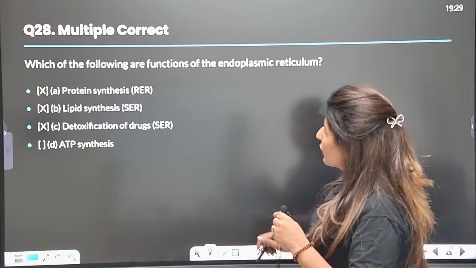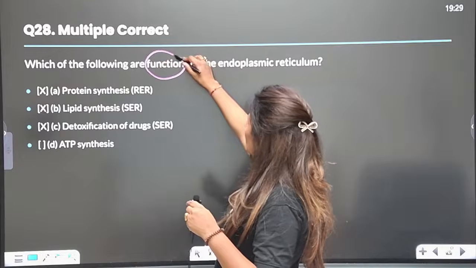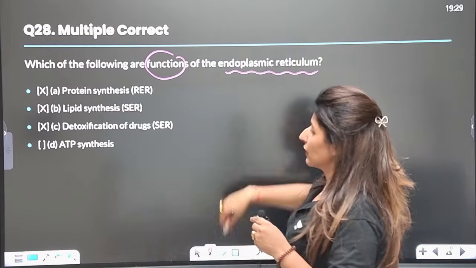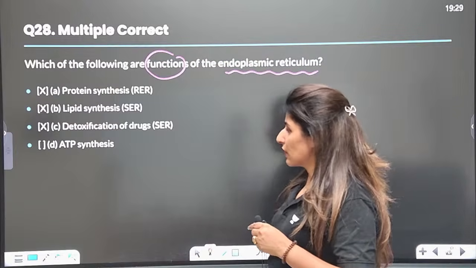Next, which of the following are the functions of ER? What are the functions of ER? Yes, please. Which are the functions of ER?